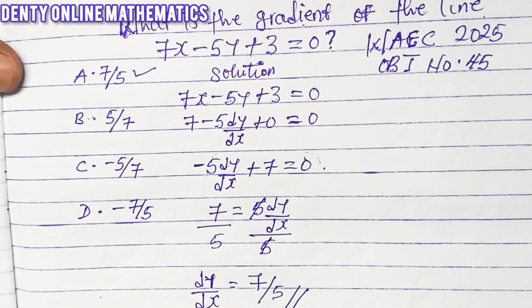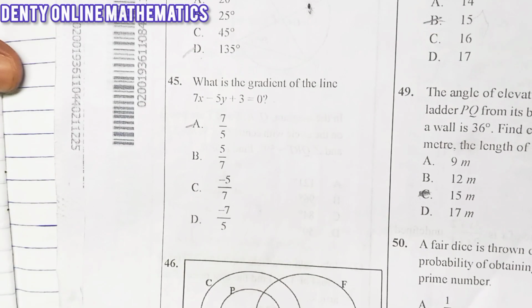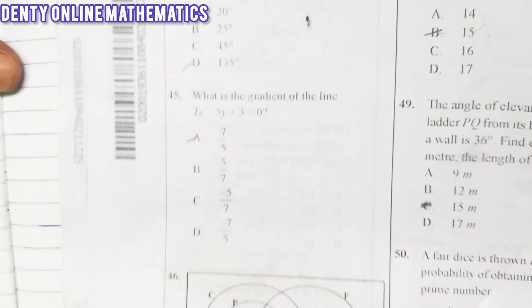It is always very simple. Now you can see this question here already. Can you see it? Number 45: what is the gradient of the line? Can you see it also here? This is the past question I'm talking about. It's just very simple. You can attempt this in less than a minute once you know what you're doing.